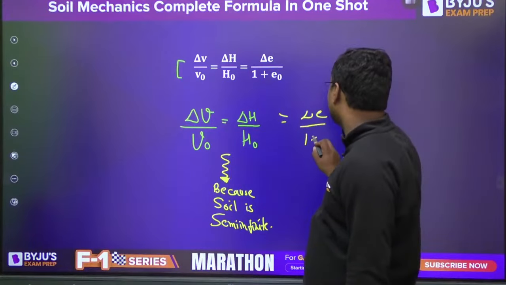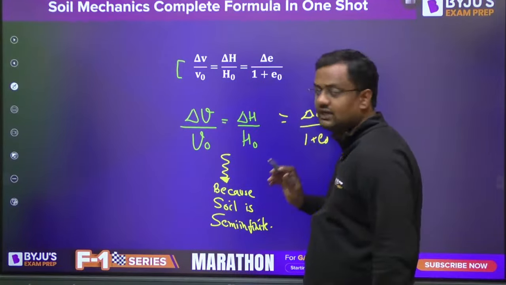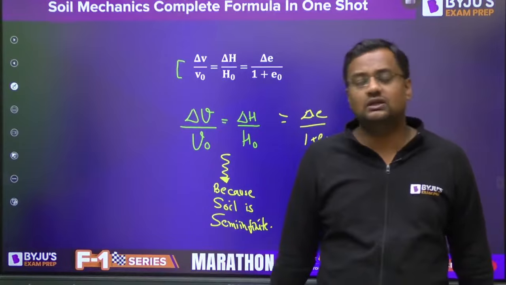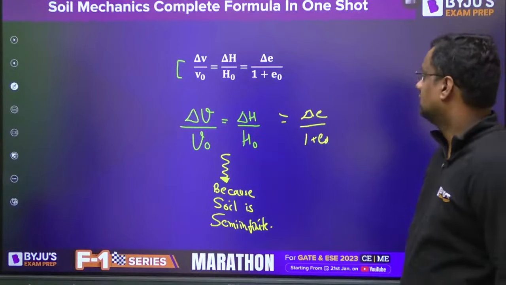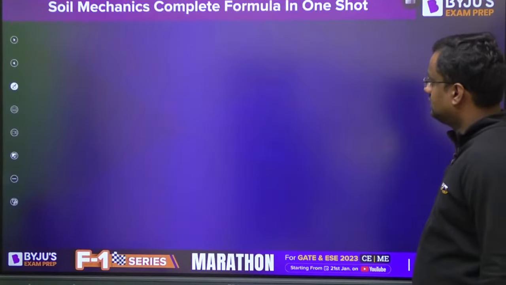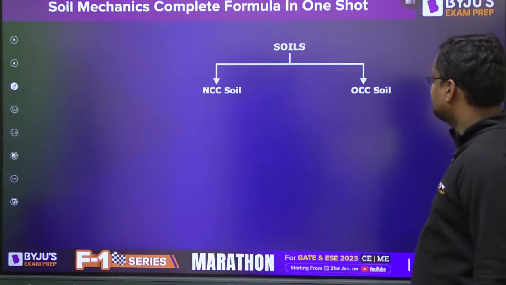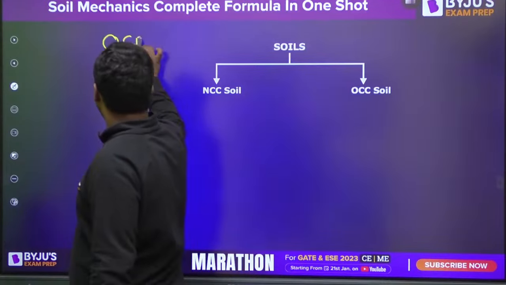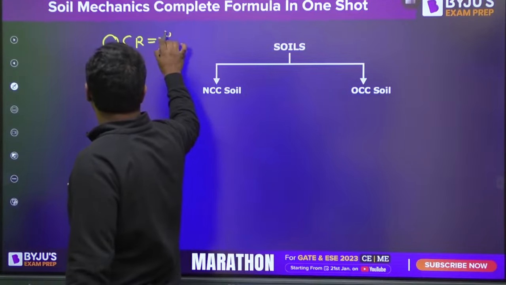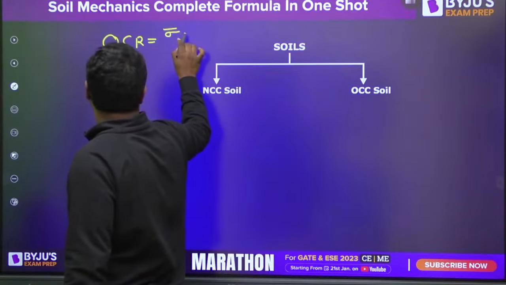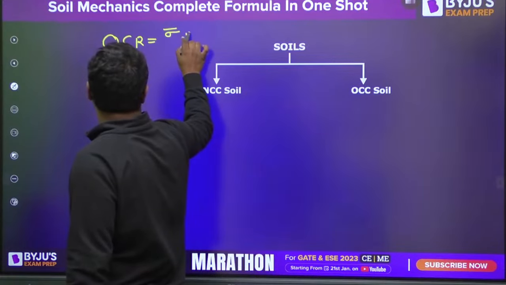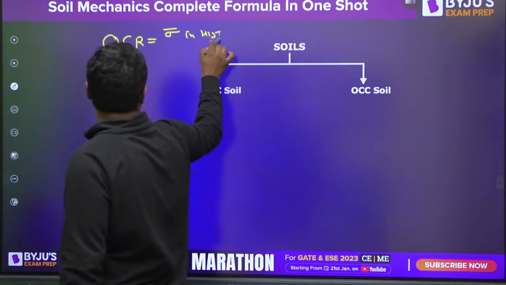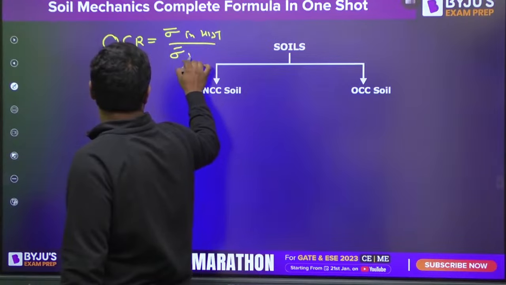This I have derived in that marathon, but of course I am not deriving here. Here we are focusing only on the formulas. Now there is NC soil and OC soil. Let me tell you, there is an over consolidation ratio. Over consolidation ratio is maximum stress in history upon maximum stress present.